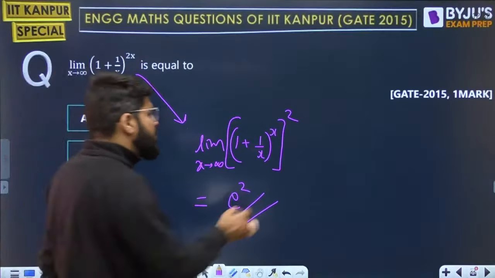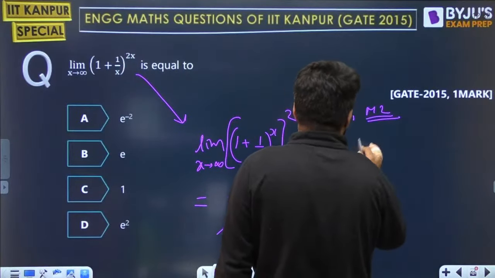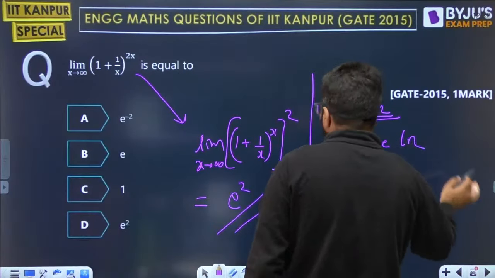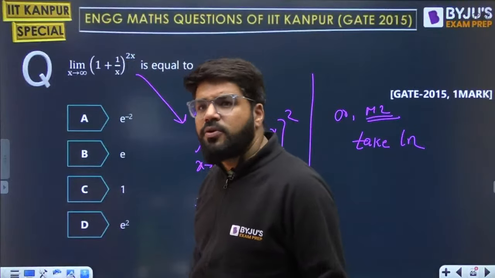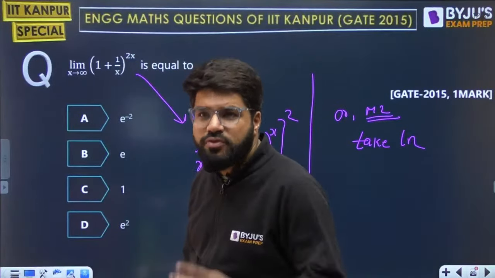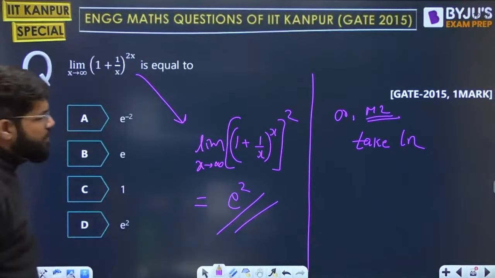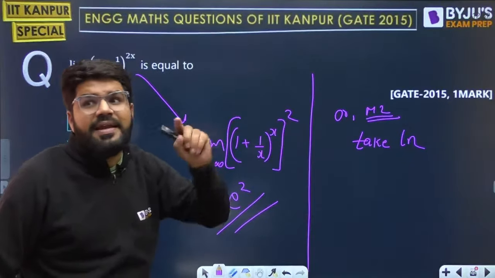If this doesn't click into the mind, again use method number 2, take log. That is there to save you every time. Don't worry if this common limit doesn't click into the mind, take the log like the previous 2 questions we have solved, and you will get the answer for this also 100%. So you can again take the log if you are not able to recall this limit at the exam time.